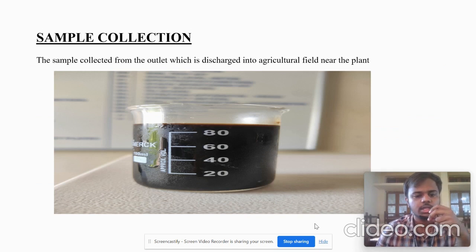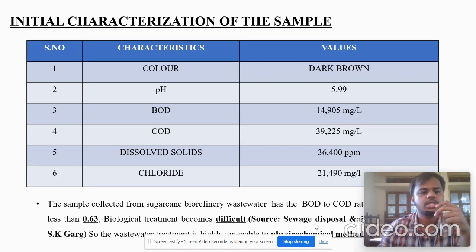This is the initial water we collected from the sugarcane industry. These are the initial characterizations. We did the characterization for color, pH, BOD, COD, dissolved oxygen, and chloride. We are doing a physicochemical process based on the ratio of BOD by COD, which is less than 0.63. So we go with the physicochemical treatment.